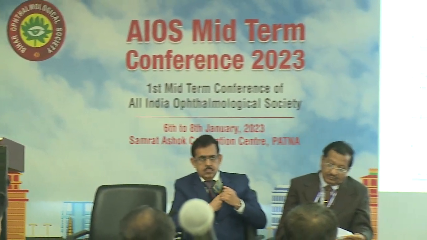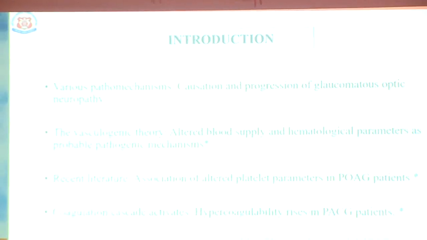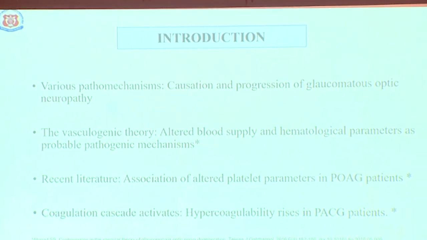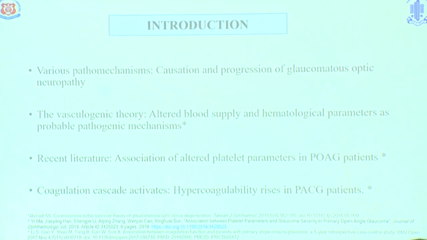There are various pathomechanisms related to coagulation and the progression of glaucomatous optic neuropathy. The most popular theory is the vasculogenic theory, which is related to altered blood parameters and leads to a hypercoagulable state in glaucoma patients. Recent literature also suggests that there is an association of altered platelet parameters in POAG patients.